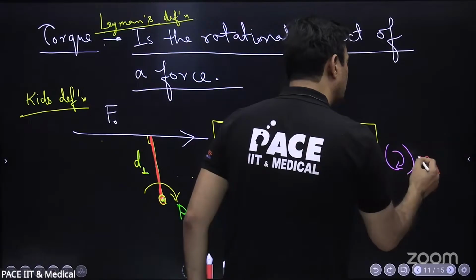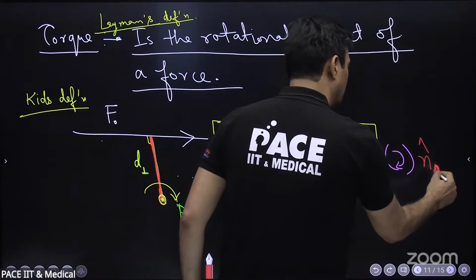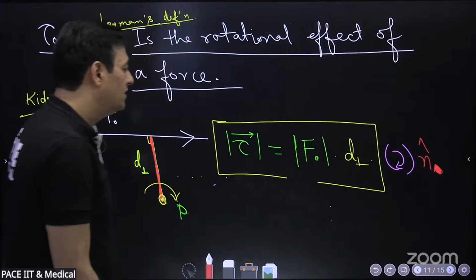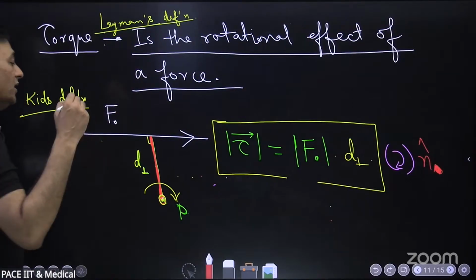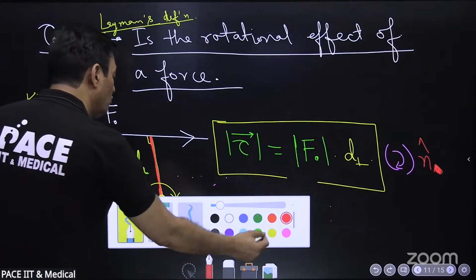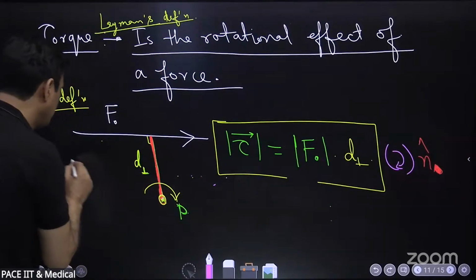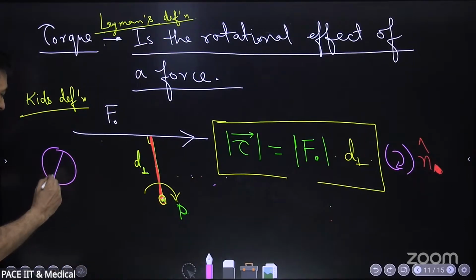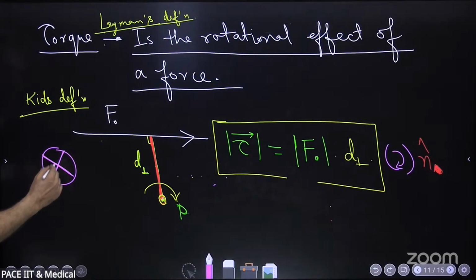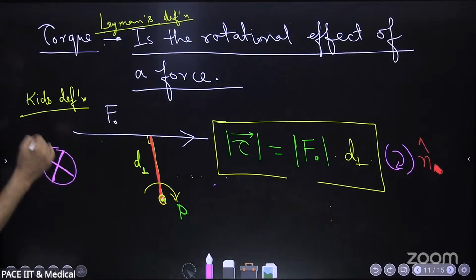n cap is a unit vector into the plane. Now if you want to say into the plane, you will mark that direction like this, as if an arrow has gone into the plane. And we are looking from here, from behind, the arrow has gone inside the plane.